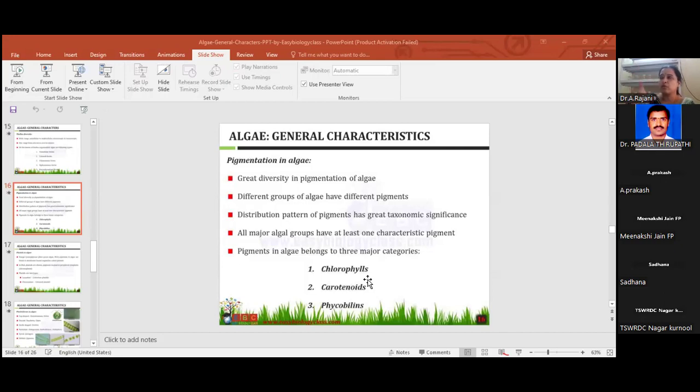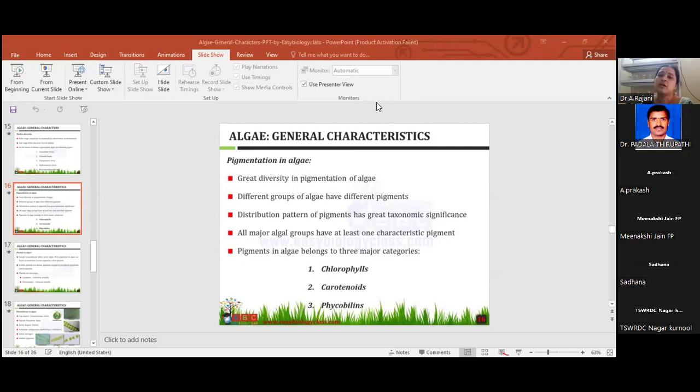How many chlorophylls are there? Which class has which chlorophyll? Which class has which carotenoids? Which class has which phycobilins? Here, both chlorophyll and carotenoids are there, right? The third one is there, no. What is the third one? What is the third pigmentation? Anyone?